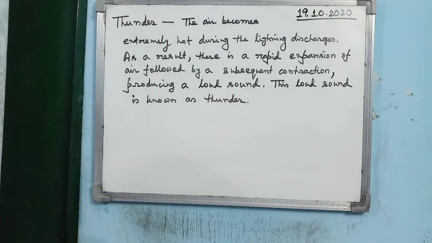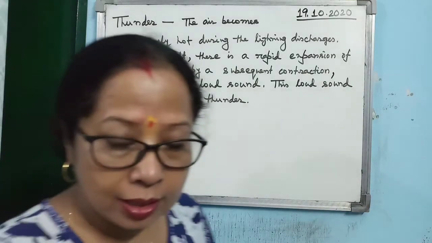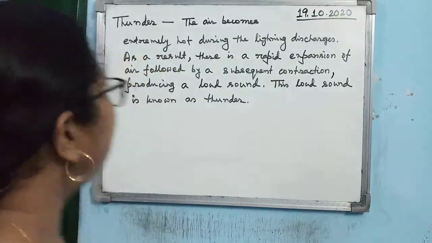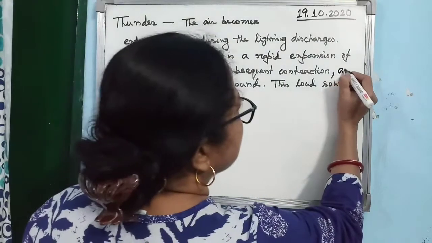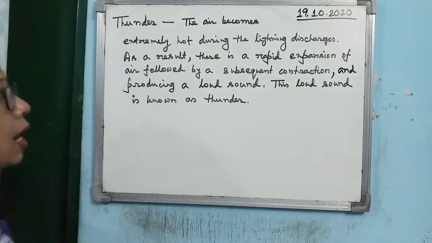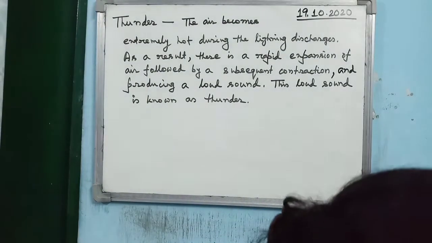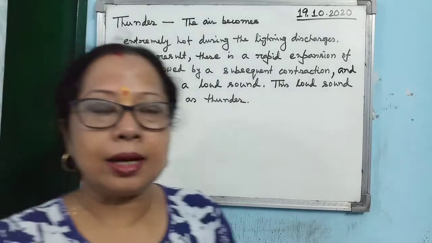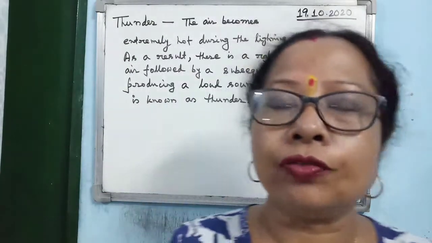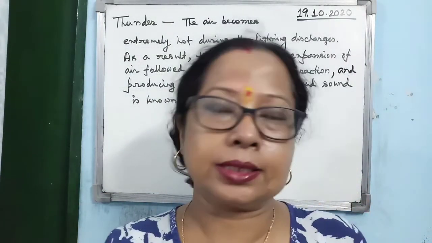As a result, there will be a rapid expansion of air followed by a subsequent contraction, producing a loud sound. So this loud sound is known as thunder. So you must learn the definitions of lightning and thunder for the exam.